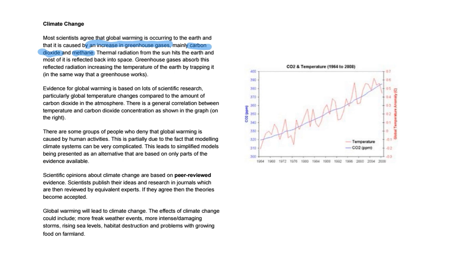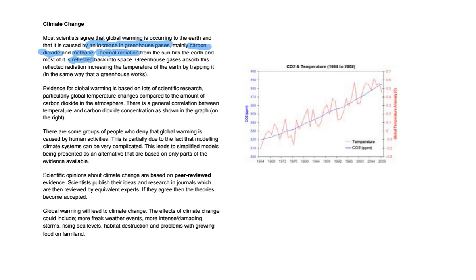So thermal radiation. Well, thermal means heat, and we've talked a little bit about that before, probably in physics or in chemistry, the idea of exothermic reactions or endothermic reactions. So the sun is giving off energy in the form of heat, and it hits the Earth, and most of it is reflected back into space. Now, reflected, think about a mirror, so you're reflecting it back into space, it's bouncing back into space.